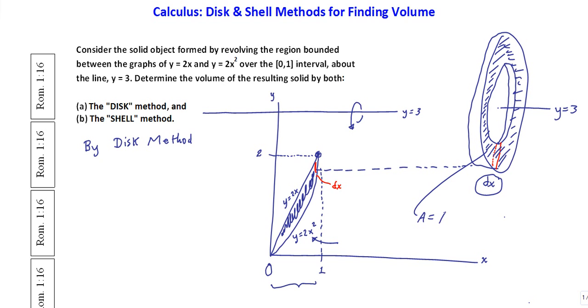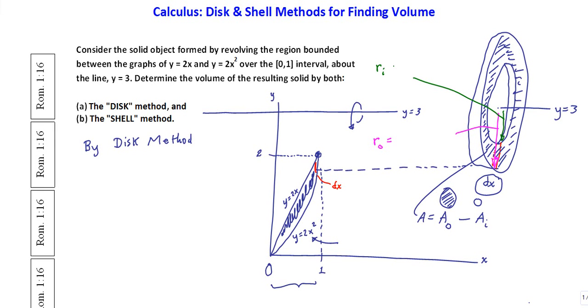The area of the washer is the area of the entire disk. So let me call that A outer. So that's the entire disk without the donut hole in the center, less the donut hole in the center. Let me call that the A inner part. Well, what is A outer and what is A inner? Let me do these in different colors so you see it. A outer is going to be the radial dimension. R outer is the radial dimension going from obviously the center of that all the way to the outer part of that disk. And the R inner part is going to be the radial dimension going from the center to the inner part of that.